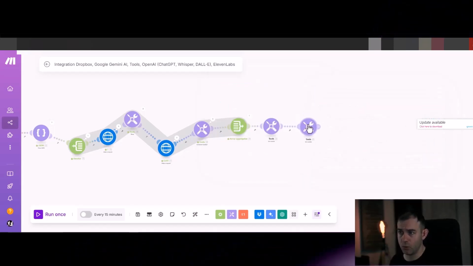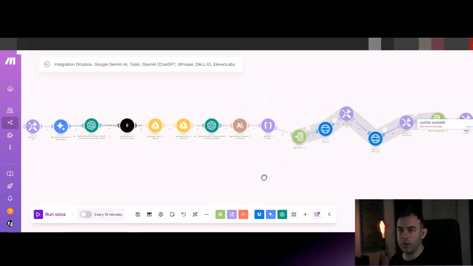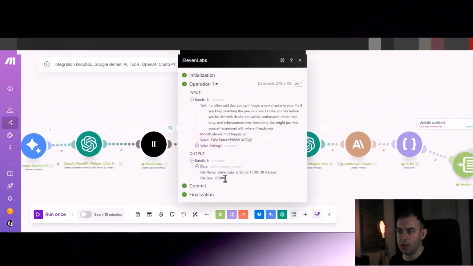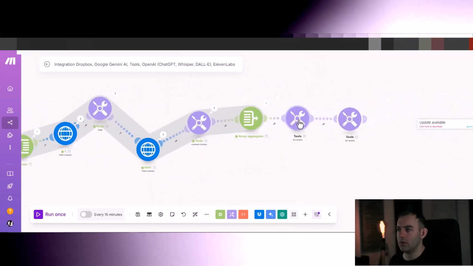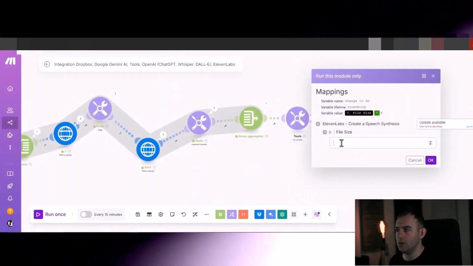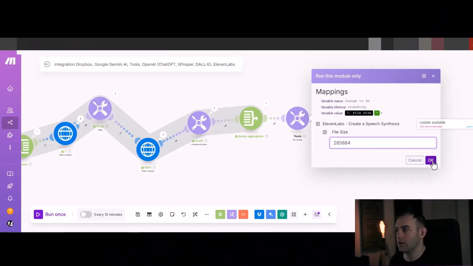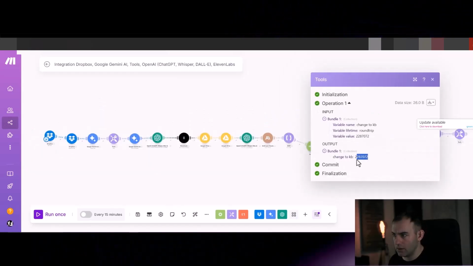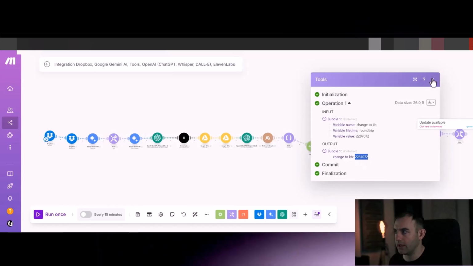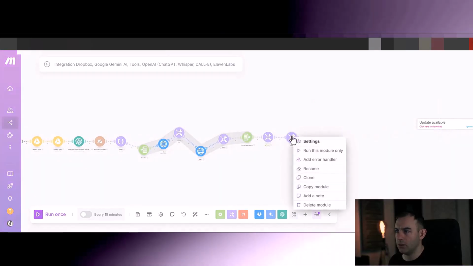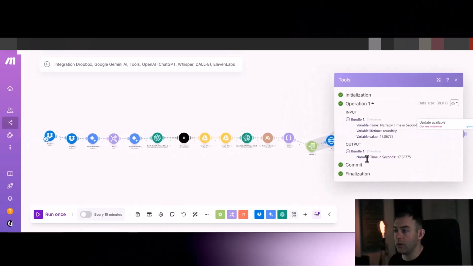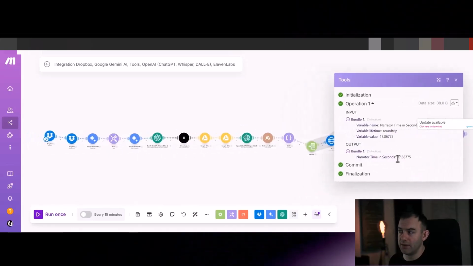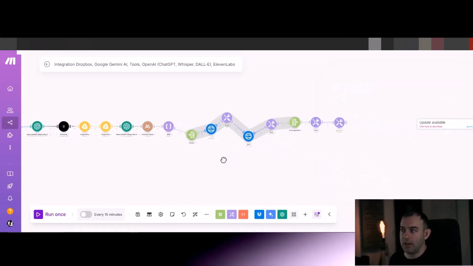So this module will work out the file length, and if we just copy that file size now, we can probably just run this on its own, provide the file size, and it's giving us this output. So we're going to copy that as well quickly, and we're going to run this module only and provide that number. So we know that our audio is 17.86 seconds. Really good.